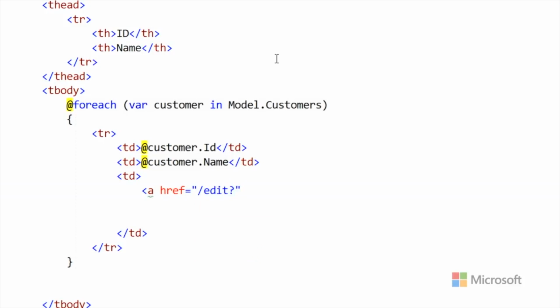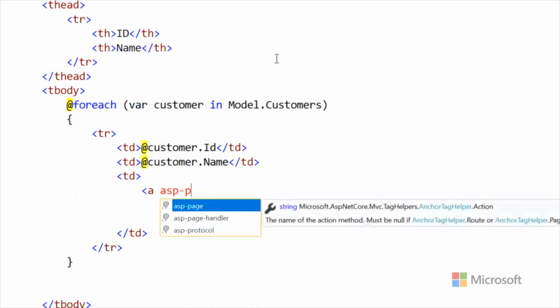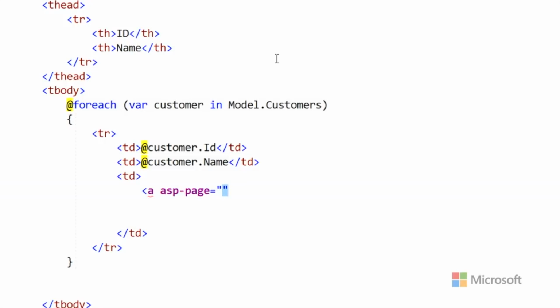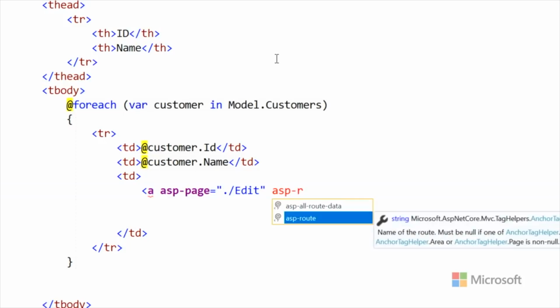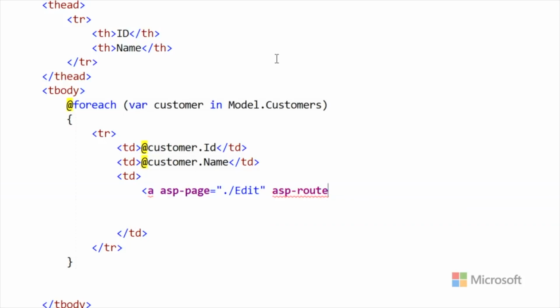But remember we talked about how great tag helpers are. What if we went and said asp-page, and then we could say there was an edit page, and then it would figure out what the URL would look like. And then it could even express the route a certain way. And we'll talk about routes in a minute.